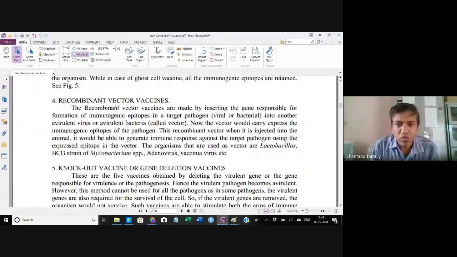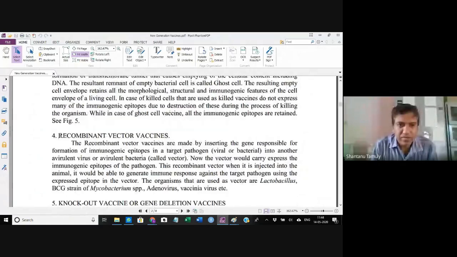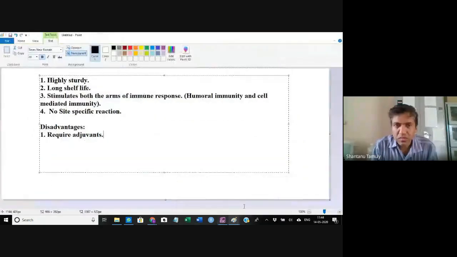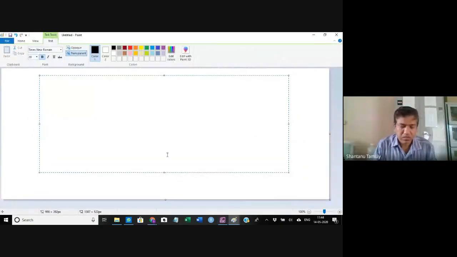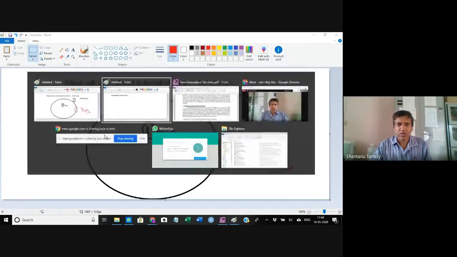So the fourth one is the recombinant vector vaccine. What are recombinant vector vaccines? In this case, what is done? It is just like the earlier one. If we just look into the earlier one, not this one.